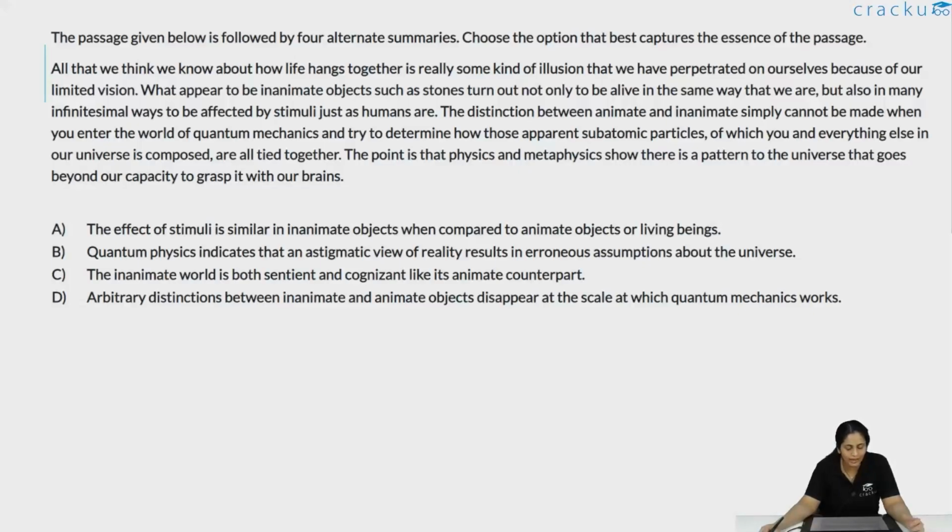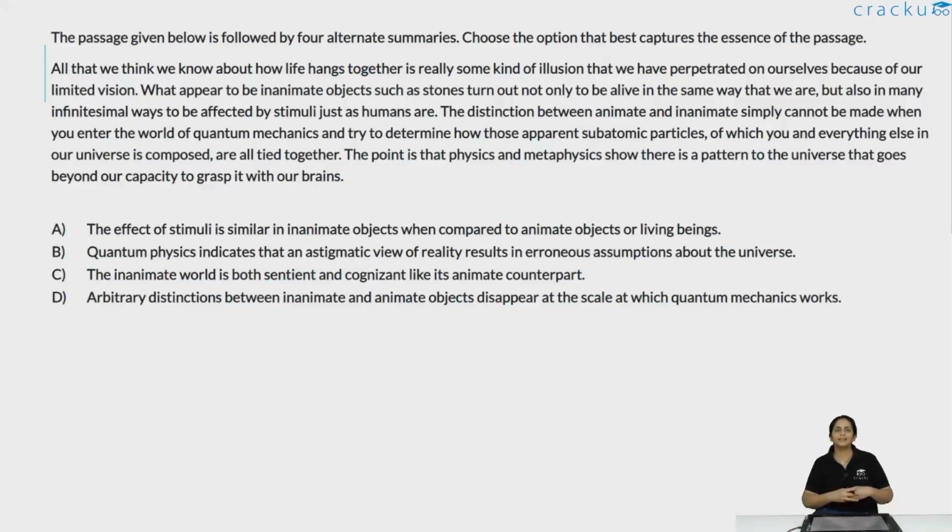What appears to be an inanimate object such as stones turn out not only to be alive in the same way that we are, but also in many infinitesimal ways to be affected by stimuli just as humans are. The distinction between animate and inanimate simply cannot be made when you enter the world of quantum mechanics and try to determine how those apparent subatomic particles, of which you and everything else in our universe is composed, are all tied together. The point is that physics and metaphysics show there is a pattern to the universe that goes beyond our capacity to grasp it with our brains.